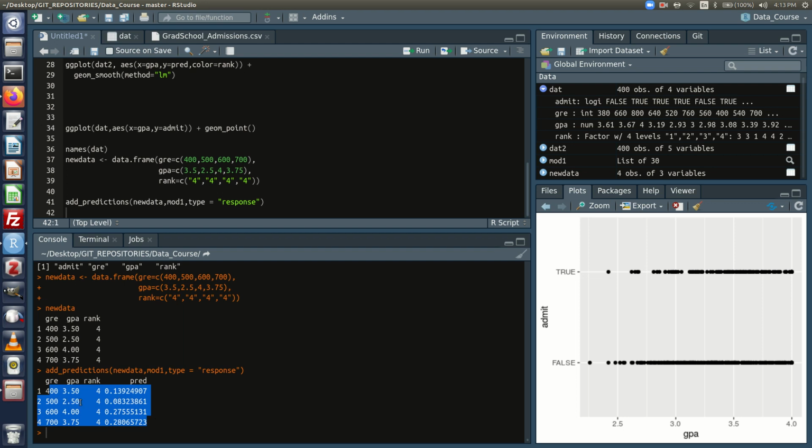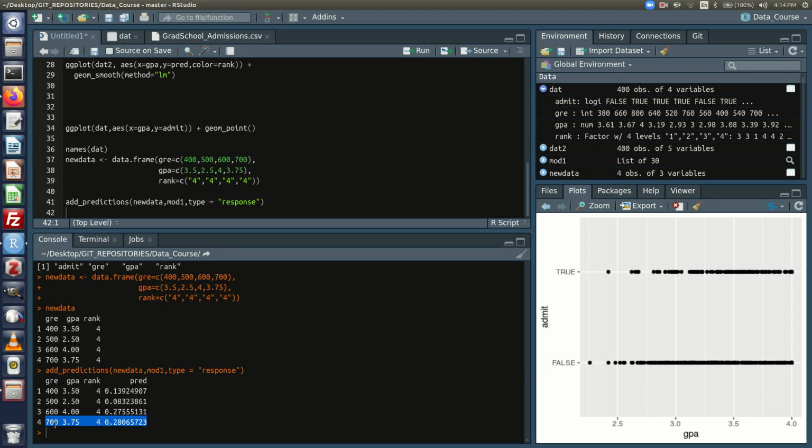8% for this person. I think it's their GPA that's throwing them down. All right, there's GRE 400, GPA 3.5. They got a 14% chance of getting in. The highest percent is the person with high GPA and high GRE. And that's a 28% chance of getting into grad school.